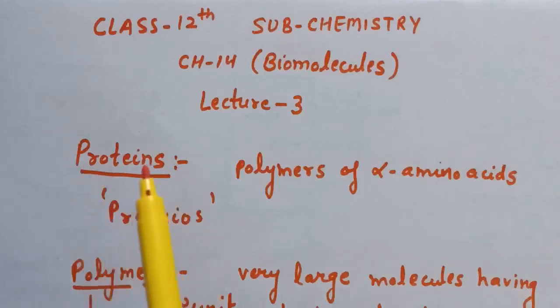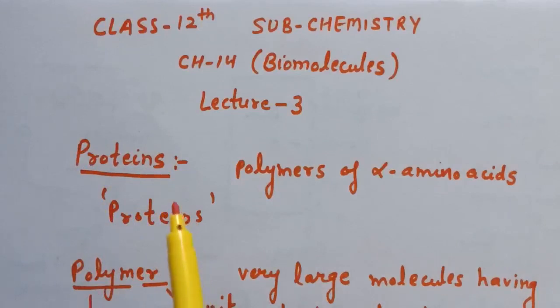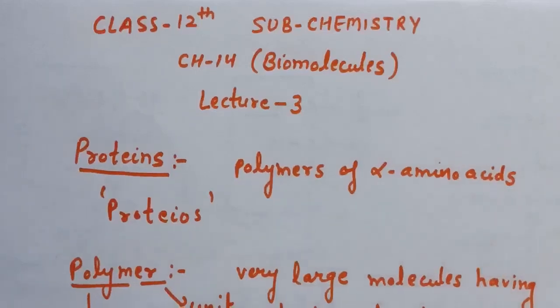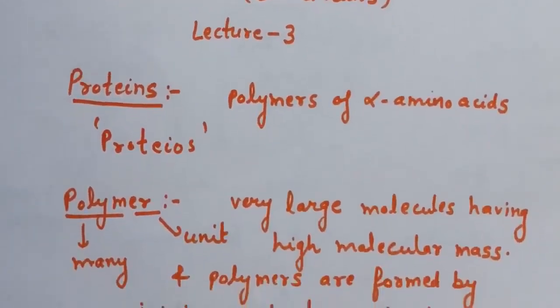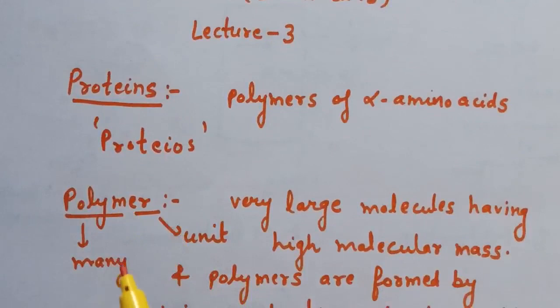Now this protein word is derived from proteose, which means primary or of prime importance. And all proteins are polymers of alpha amino acids. Now what do you mean by polymers and alpha amino acids? First we will discuss polymer. Poly means many and mer means unit.